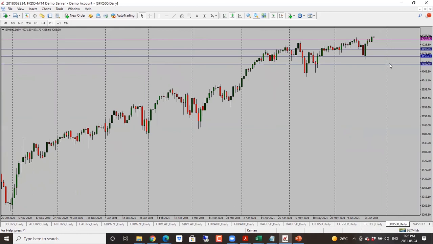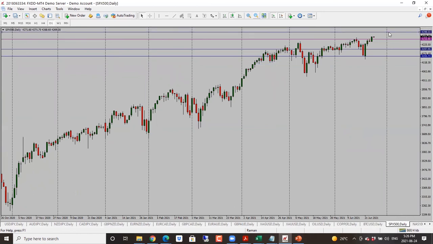S&P 500 breaking through here, breaking through the highs. Again, not a big move here. It's been stuck in very, very narrow moves over quite some time, except for this one. With this looking bullish, 4,300 is the next target for S&P 500. So bullish bias.